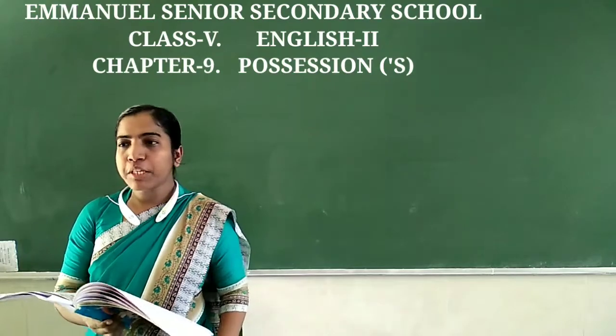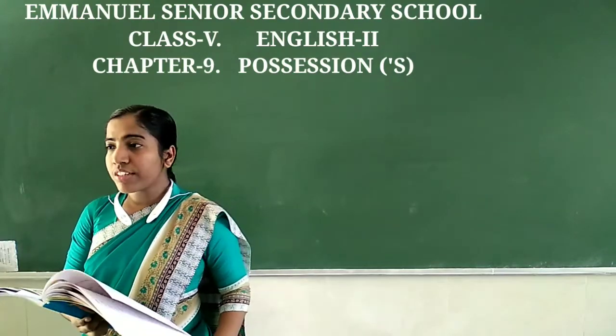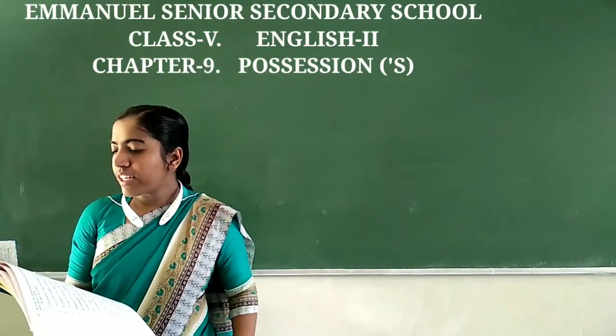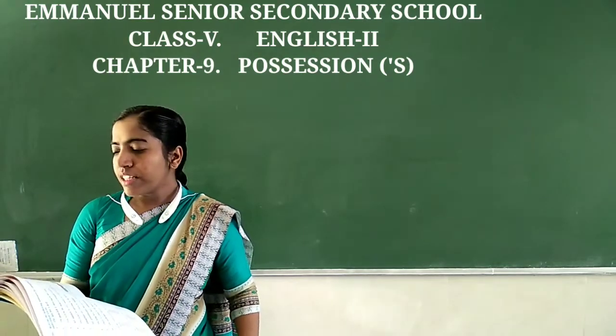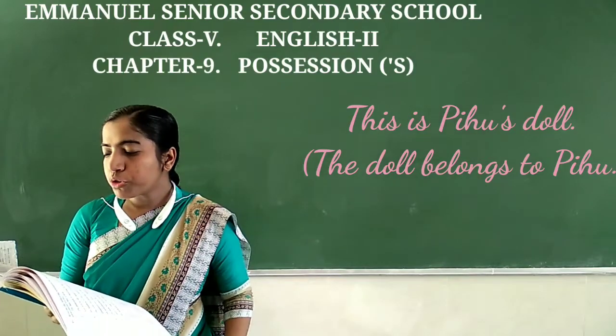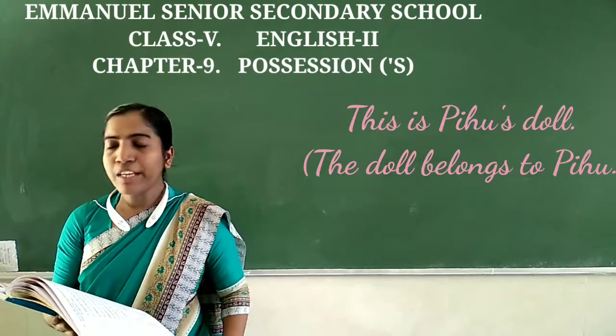Ma'am will be reading and making you understand. You please look at your book and try to understand what ma'am is telling. Okay, children? So in the first line you can see: read the following sentences. There are two sentences given. First is, This is Pihu's doll. And in the bracket, The doll belongs to Pihu.